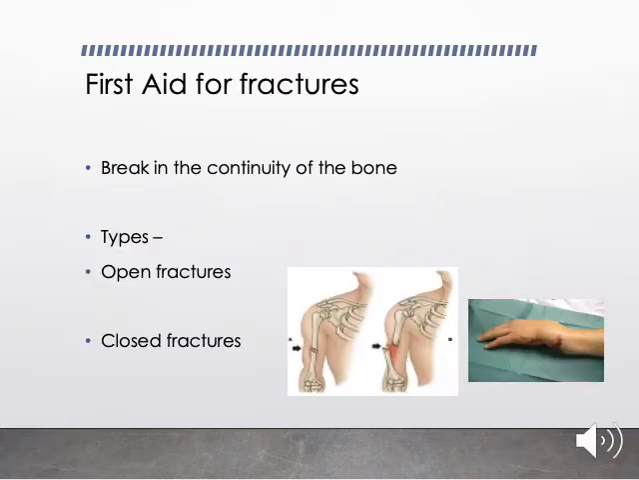Now let us look into the first aid for fractures. Fractures are nothing but a break in the continuity of the bone. That is a break in the bone. If a bone breaks, you call it a fracture. There are two types of fractures, just like skin wounds, open fractures and closed fractures. In open fractures, the bone will be torn and at the same time the skin overlying the bone will also be injured. Whereas in a closed fracture, only the bone will be injured, but the skin will be intact.